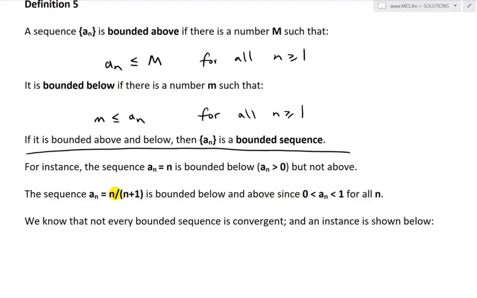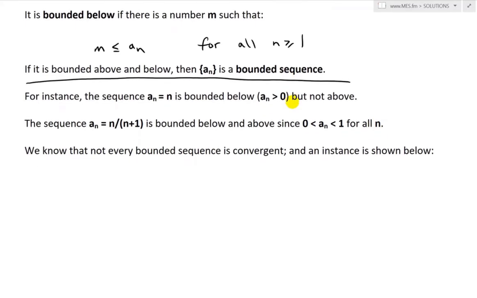As n goes to infinity, it approaches 1. And the lowest number, if you put 1 in there, is 1 divided by 1 plus 1, which is 1 over 2. So it is bounded because it's greater than or equal to 1/2 and less than 1, for all n.